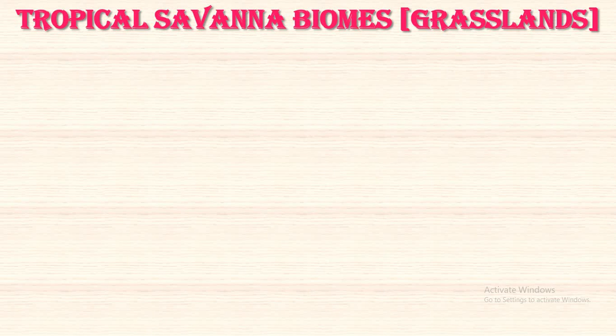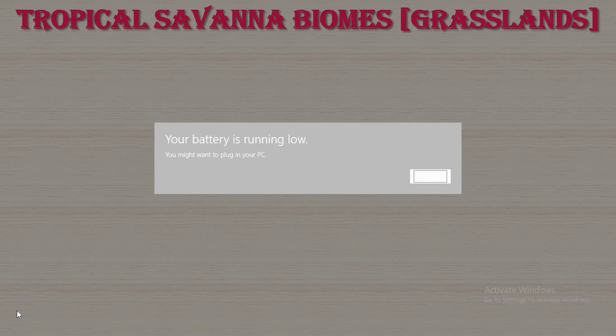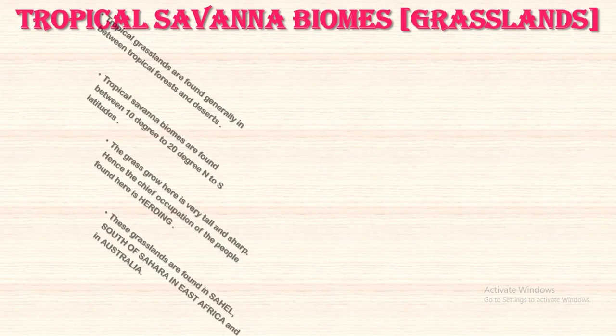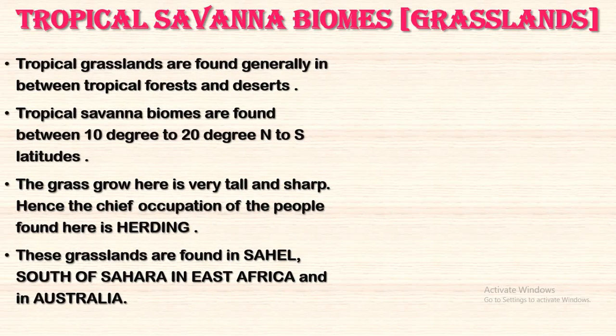The next terrestrial biome is the tropical savanna biome. That is with grasslands. Tropical grasslands are found generally between tropical forest and desert. Tropical savanna biomes are found between 10 degrees to 20 degrees in the north and south latitudes.